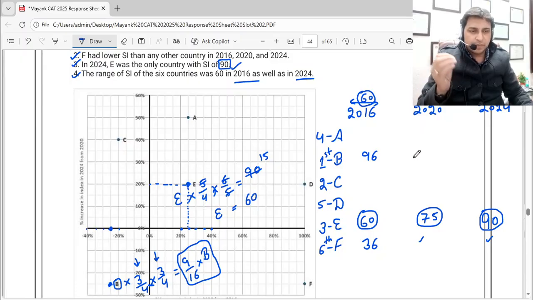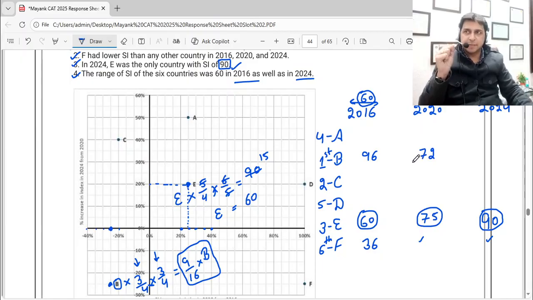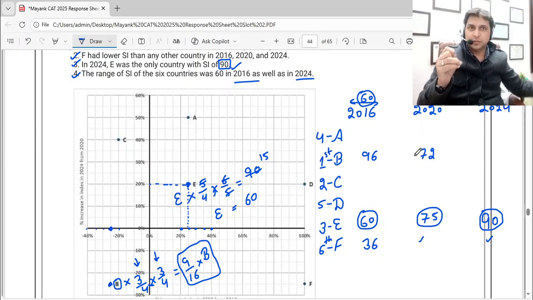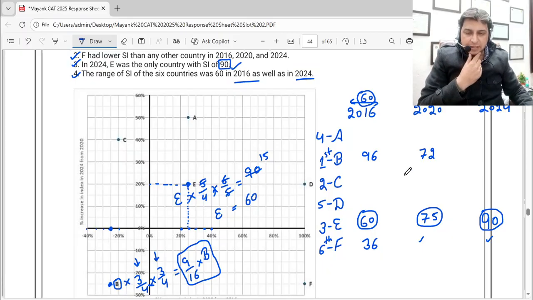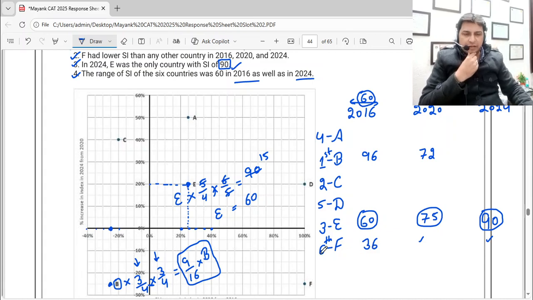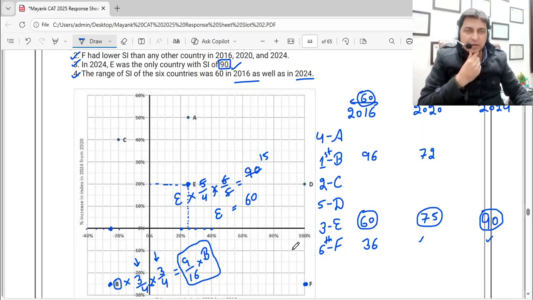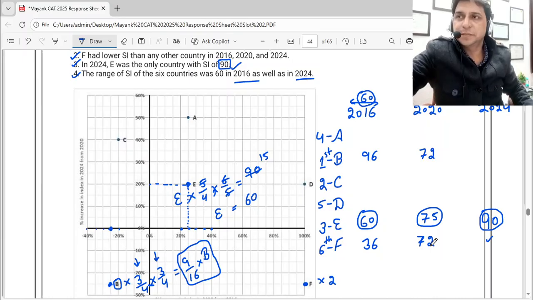Now let's go to 2020. In 2020 it's going to be 3 by 4 of 96. That means it should be 72. That is 3 by 4 multiplied by 96, so we get the value 72. And what value do we get for F? Let's see that. For F, on the x-axis in 2020 it's going to be a 100% increase. That means it's going to be double. In 2020 that means 36 multiplied by 2, 72.